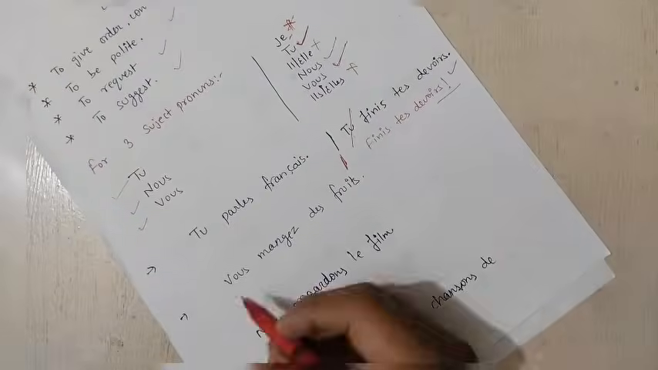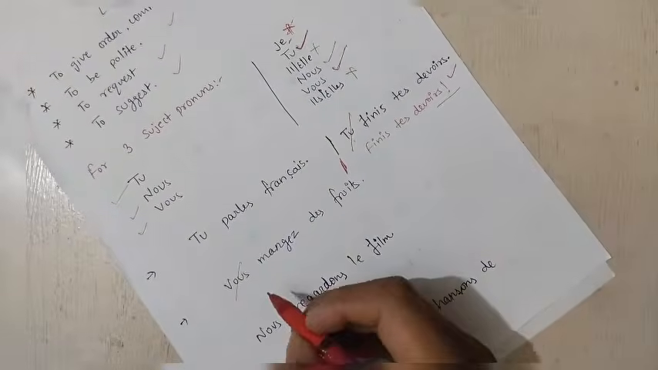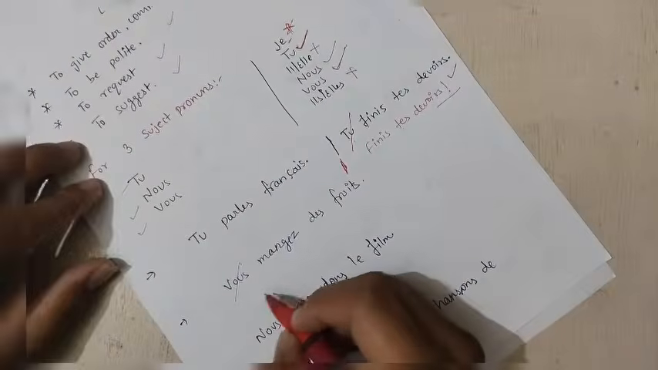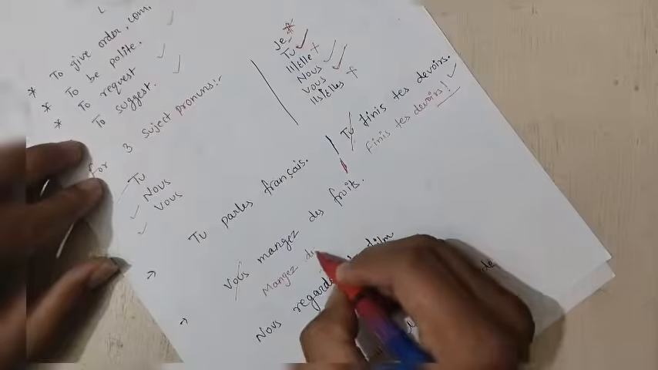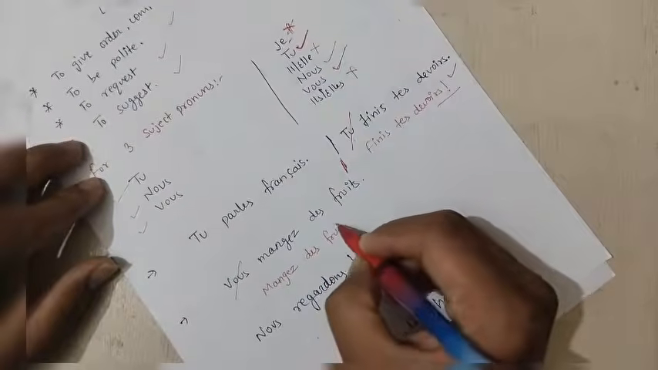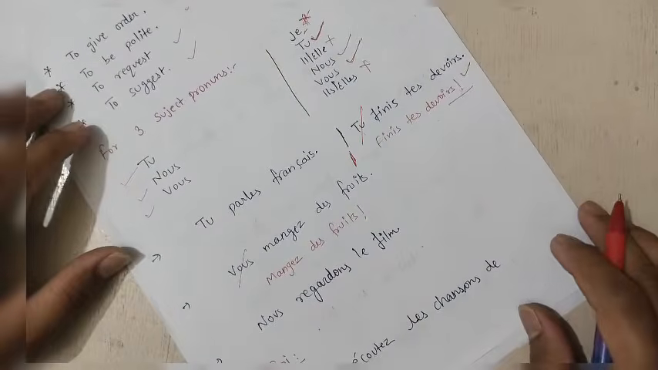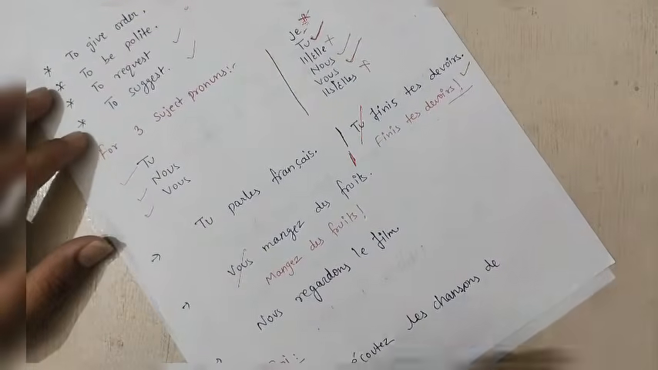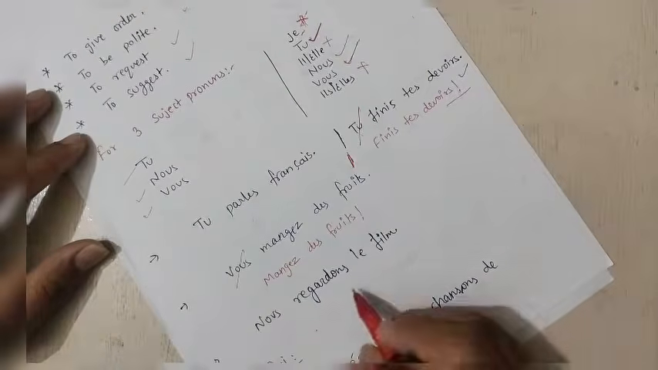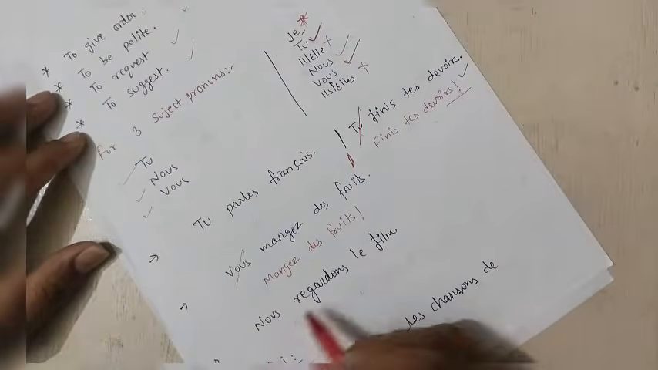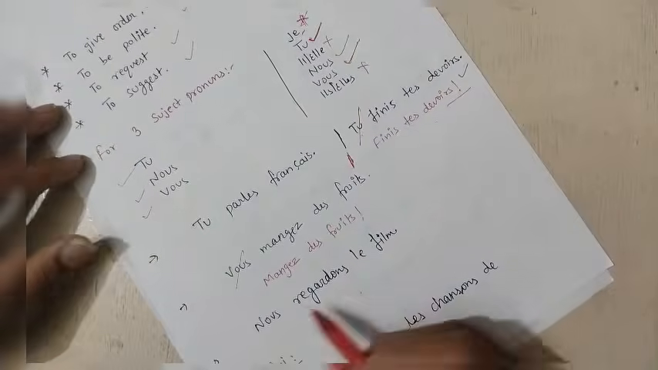We can take it like first remove the subject pronoun from here, removed. Now you write the sentence as it is, manger des fruits. Okay, manger des fruits. Like this we can do. And next sentence we have nous regardons le film. Sentence is saying we watch the movie.